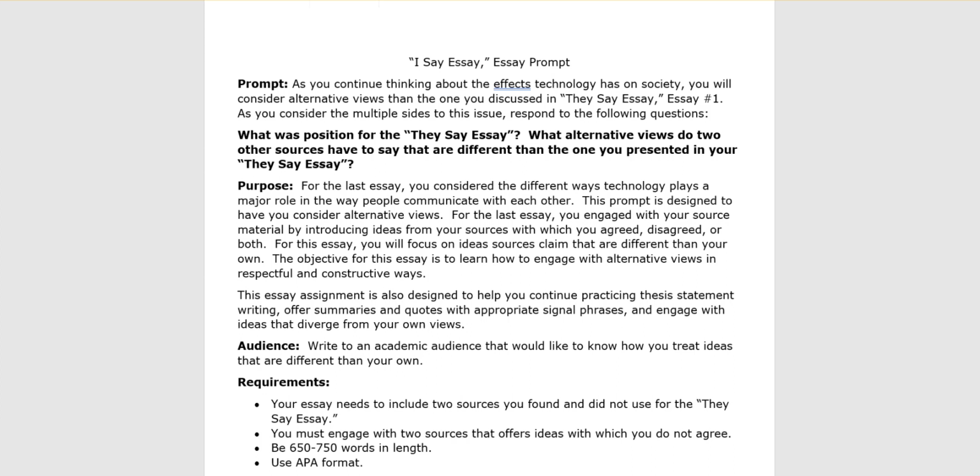After you've reviewed it, you know that you are writing an essay that talks about alternative points that someone poses. And when I say someone, I mean a writer, a credible source, who has posed alternative points that you didn't bring up in your discussion for the They Say essay, the previous essay that you turned in.